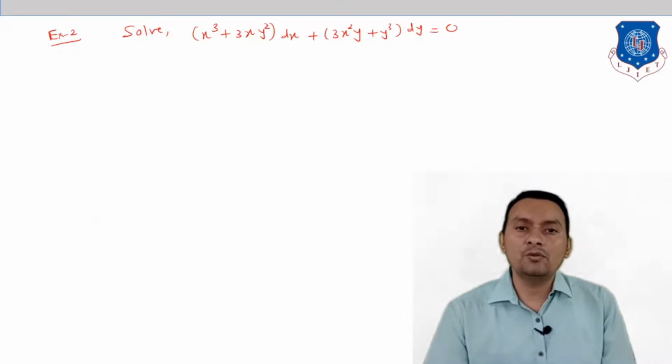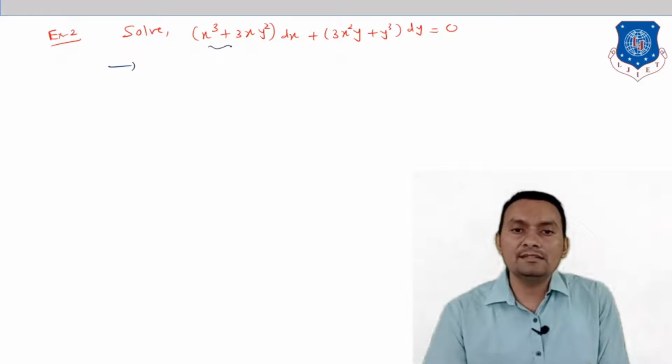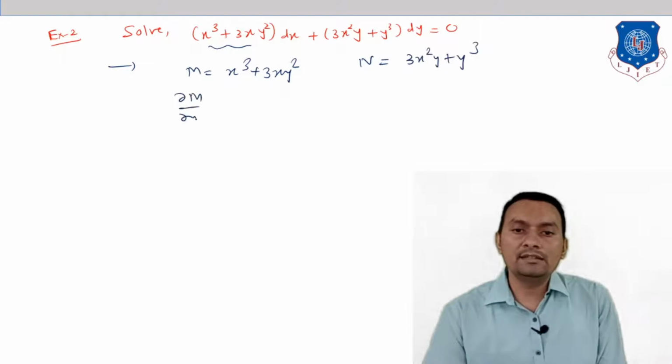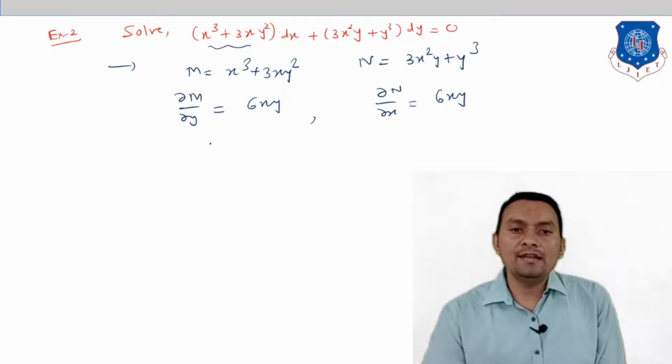Let us move on to the new question. So let me clear with you, this is our M, x raised to cube plus 3x y square. This is the N, 3x square y plus y raised to cube. I am trying to find del M by del y. So it will be 6xy, and del N by del x will also be 6xy. So from this we can say that the given differential equation is exact.